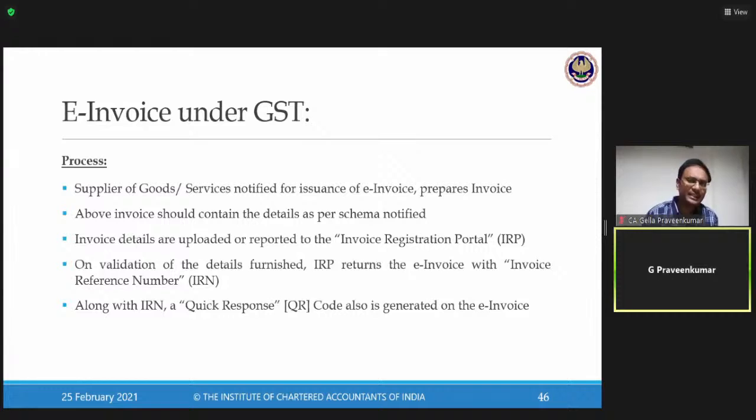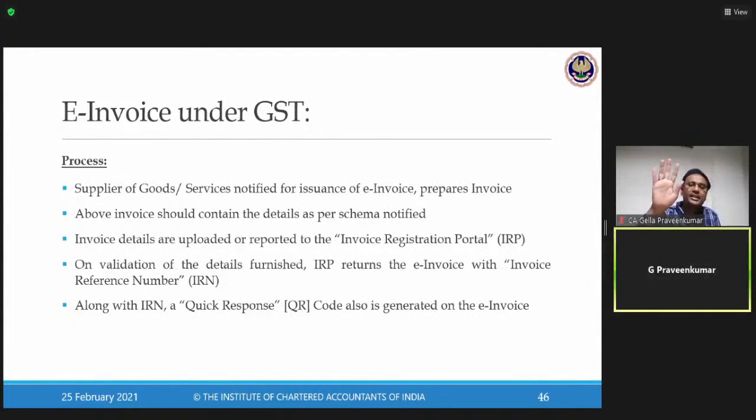Next, what is the process for issuance of e-invoice? Very simple. For people who don't have exposure to GST, from your examination point of view, this one slide is good enough for better understanding. A supplier of goods or services who has been notified, for whom Rule 48 is applicable, has to prepare an invoice, as per your Tally or ERP or SAP or any accounting software.